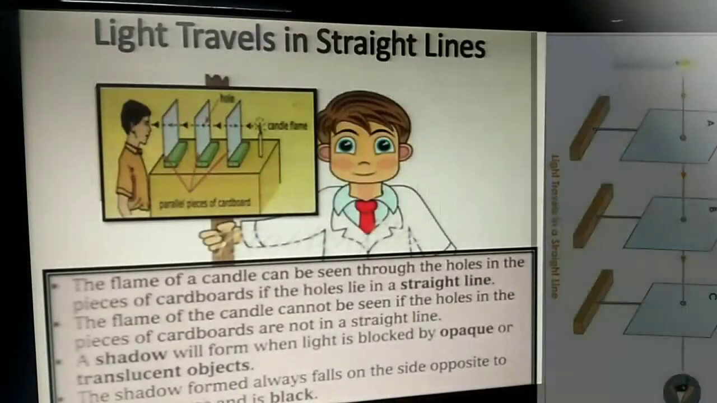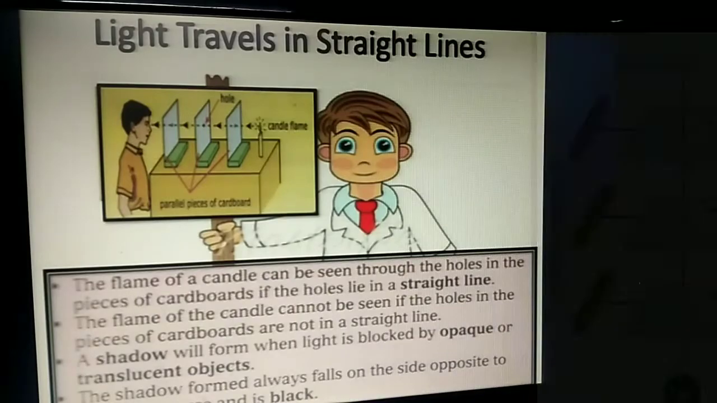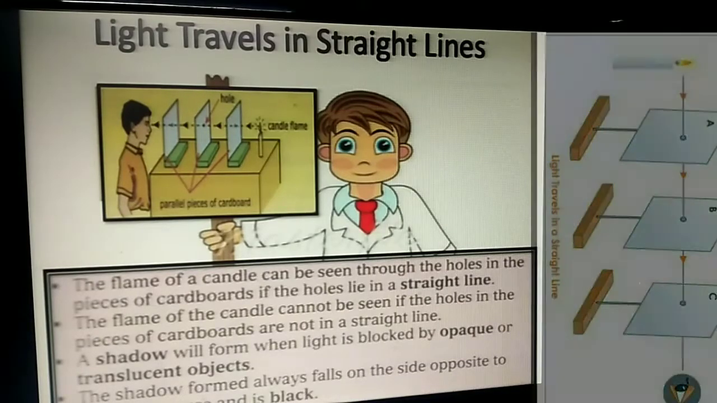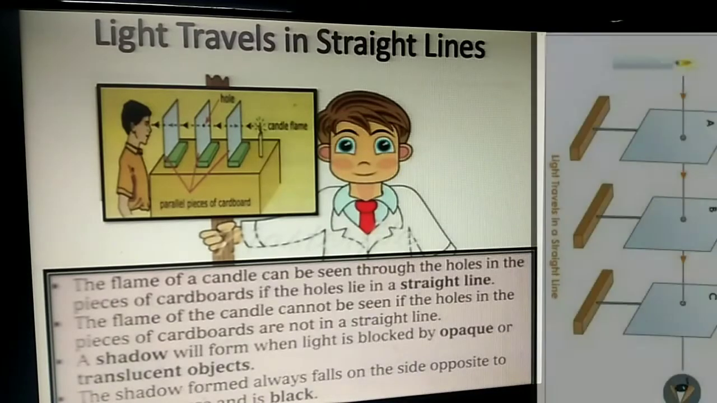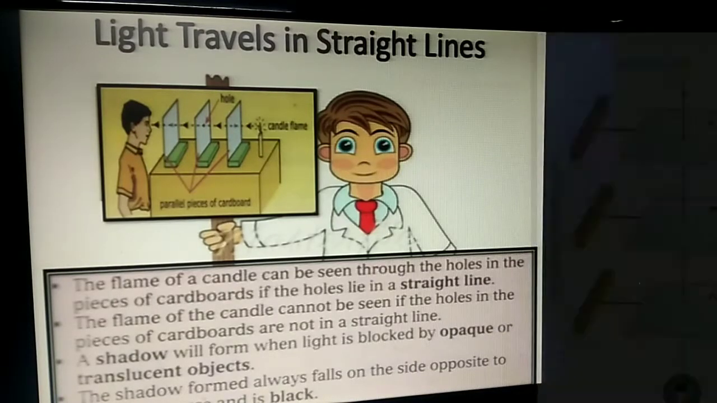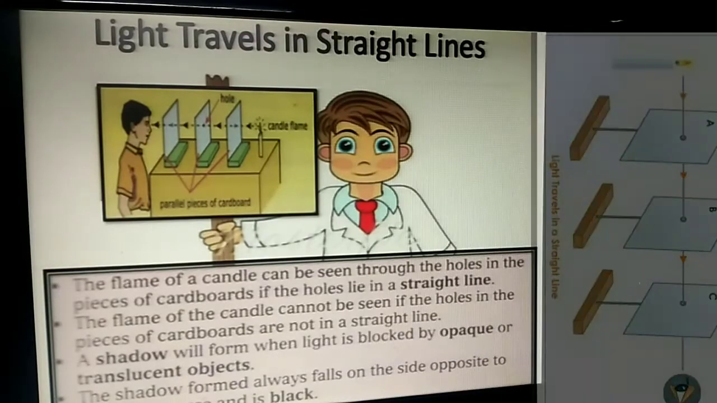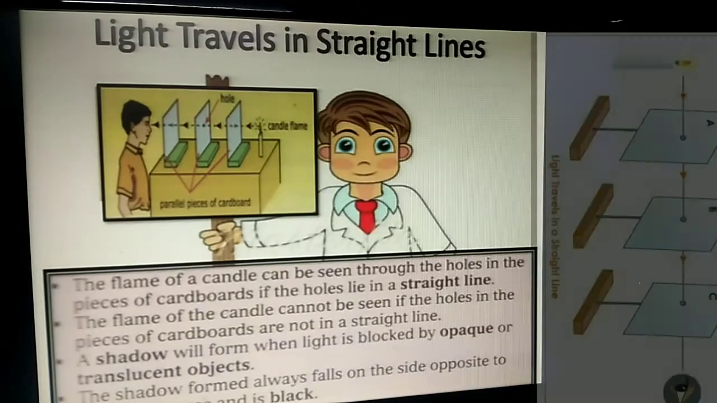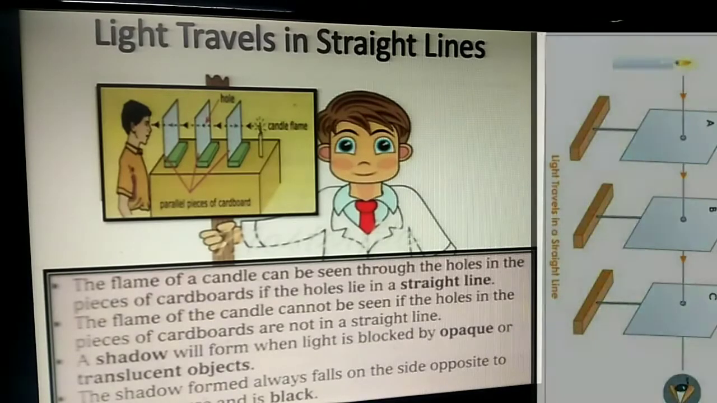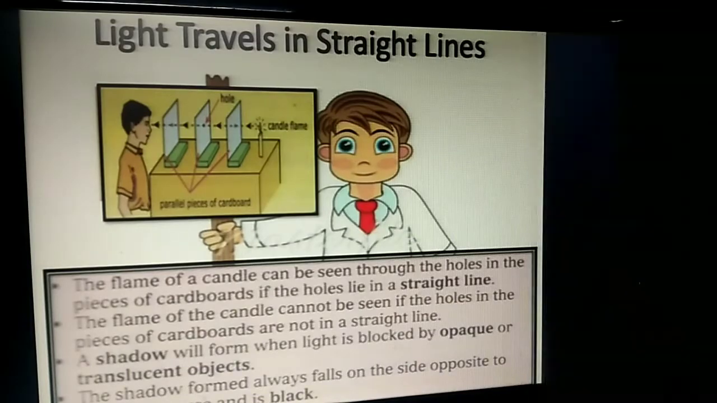Make the experimental setup as shown in the figure. Then the flame of the candle can be seen through the holes in the pieces of the cardboards if the holes lie in a straight line. The flame of the candle cannot be seen if the holes in the pieces of the cardboards are not in a straight line. A shadow will be formed when light is blocked by opaque or translucent objects. The shadow formed always falls on the side opposite to the light source and it is black.